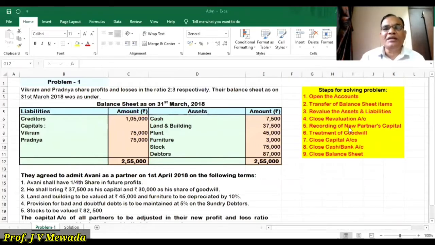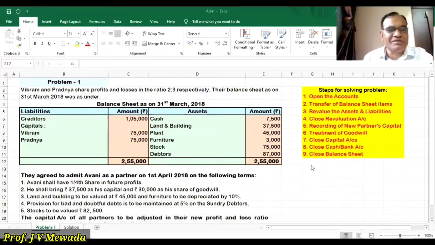Then recording of new partner's capital, that is adjustment number 2, the first part, 37,500. And then treatment of goodwill. That is again our adjustment number 2, that 30,000 is brought by way of goodwill. Then we will close the capital account, close cash account, and close balance sheet. So these are the steps that we have to follow while solving the sum. So let us solve the sum.